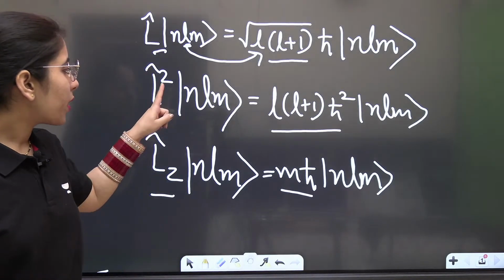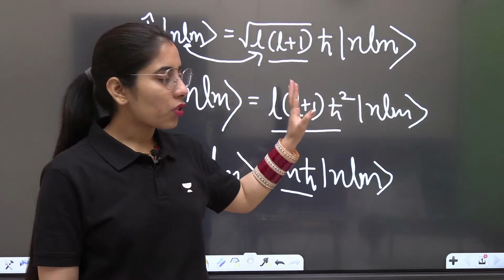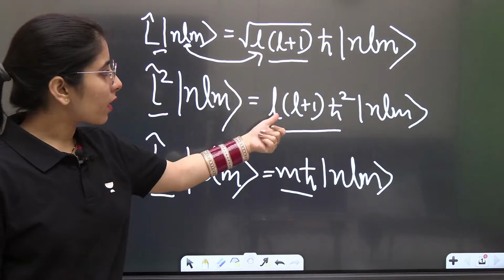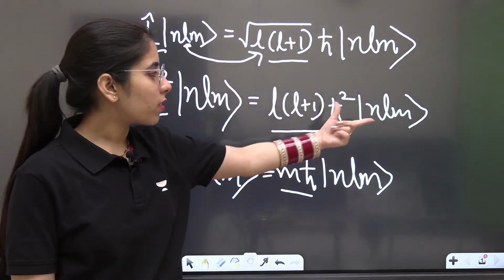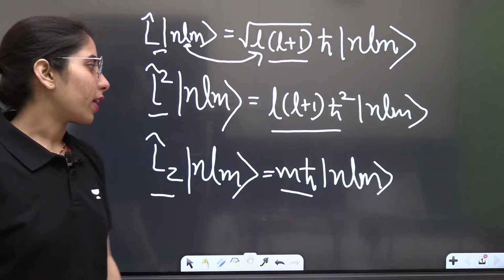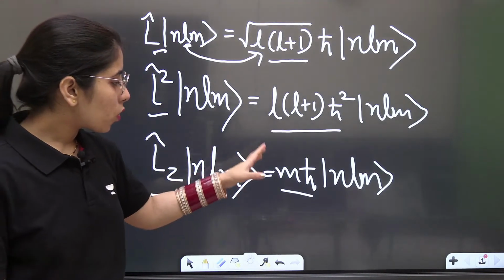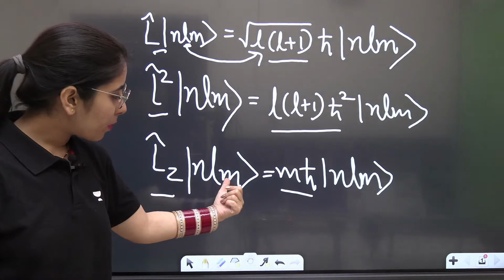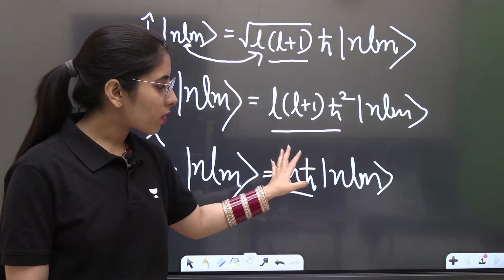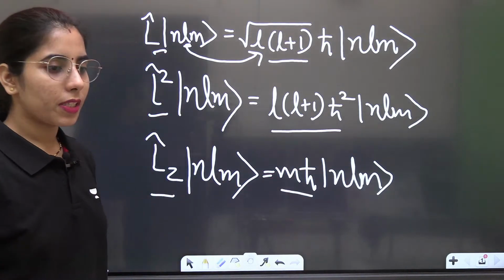When you operate L square, you will get L into L plus 1 times h-cut square, because I have just taken the square of this part, and it gives you |n l m⟩ again. When you operate Lz on this |n l m⟩ part, you get m h-cut. Whatever m is there, just put it here, h-cut as it is, |n l m⟩. This is how you will get it.